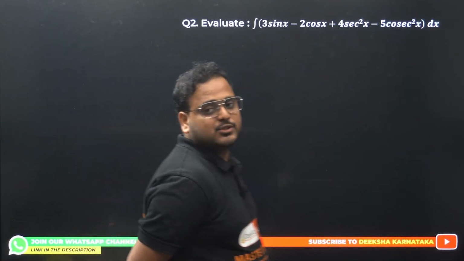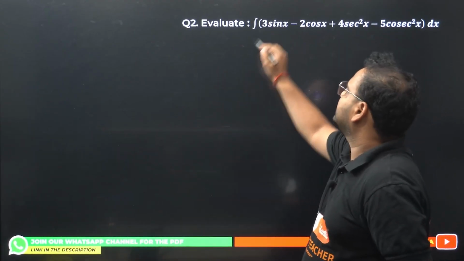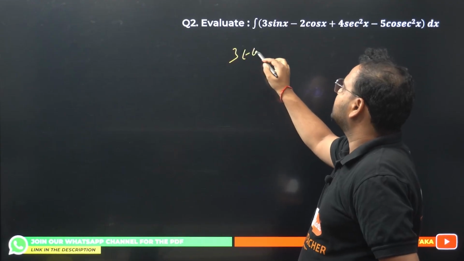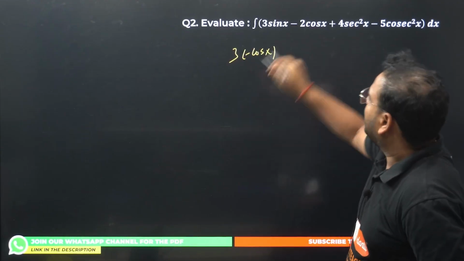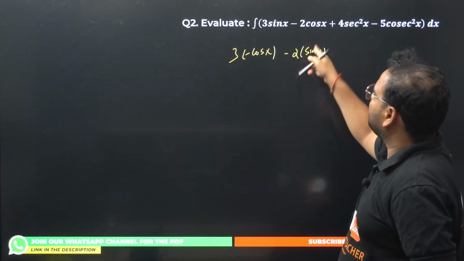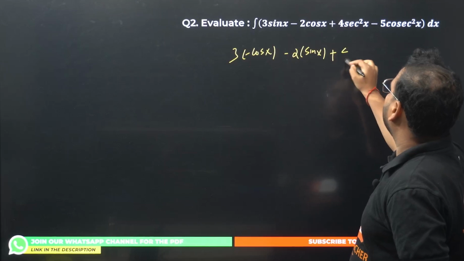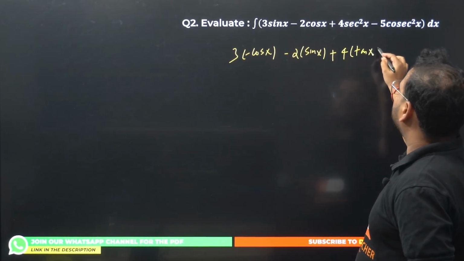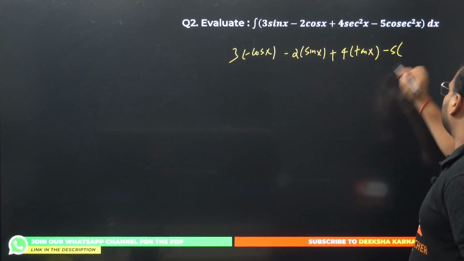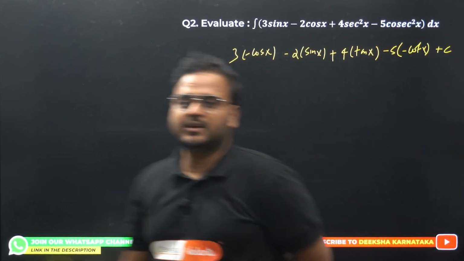3 sin x minus 2 cos x plus 4 sec square x. This is a simple question. 3 sin x, 3 will remain as it is. Sin will become what? Minus cos, right? So minus cos x. And minus 2 cos x will become simply minus 2 sin x. Integration of cos will be simply sin. Plus it'll be 4 tan x. For sec square we have tan, and for this we'll have minus 5 times cosec square will become minus cot x plus c, the constant of integration.